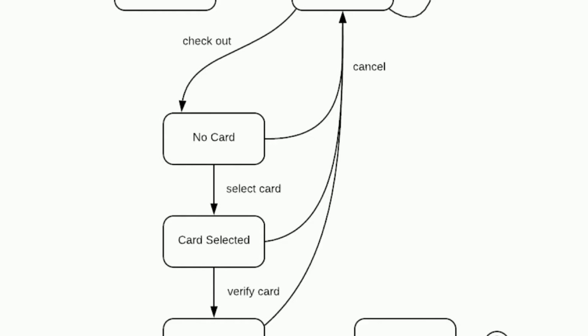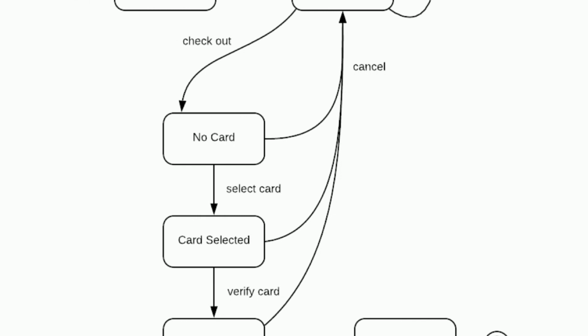This may look daunting. I'm going to walk through it real fast. Your starting state is you have no items. Then you can select an item, and then you have items. If you select another item, you still have items. You can begin checkout and add a card, verify the card, and place the order. From any of the steps after you start checkout to the point where you place an order, you can cancel